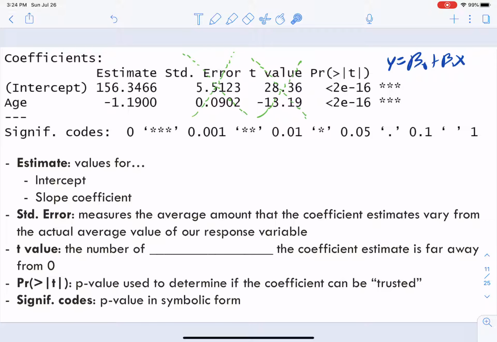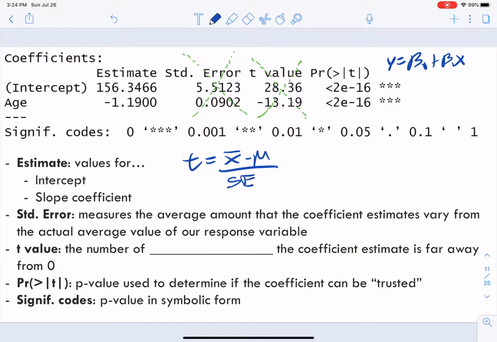It's just not necessary. But the t-value here is the same thing as the t-stat that we calculated when we were doing t-tests. All that tells you is how far away your data are from where you expected to see it. We know that t equals something minus another thing, divided by the standard error.